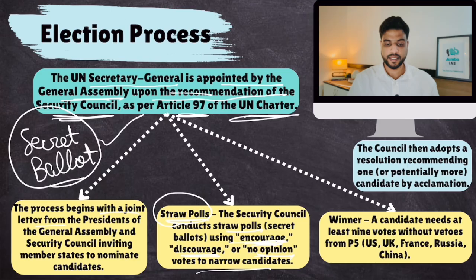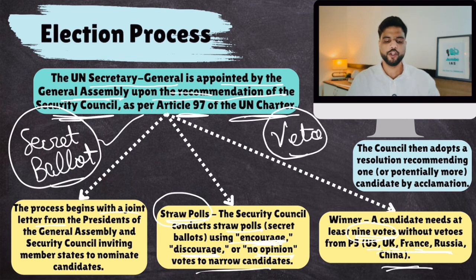Now remember, a candidate who wants to be selected needs at least 9 encourage votes. 9 plus encourage votes, plus there should be no discourage vote from any of the permanent members. Who are the permanent members? US, UK, France, Russia, China. So in a sense, these 5 permanent members have veto. So from 15, you need a minimum of 9 encourage votes. But there should be no discourage, no veto from any of the P5 members, the permanent members.